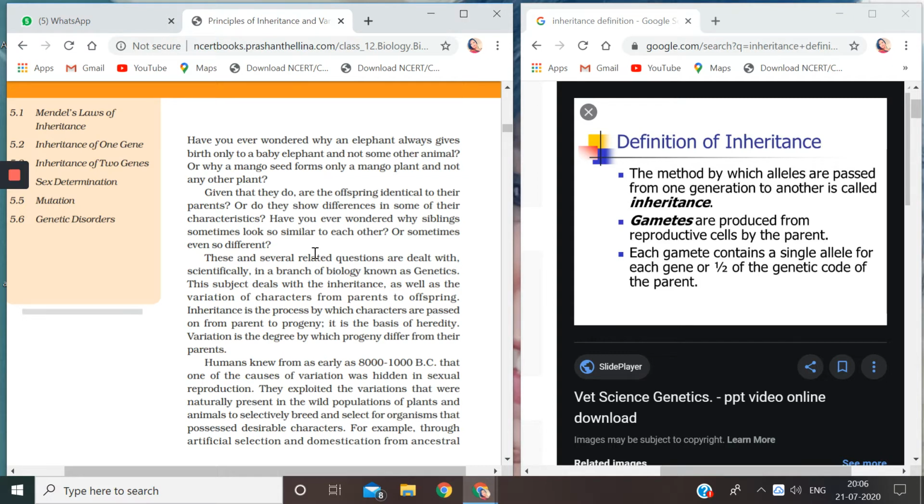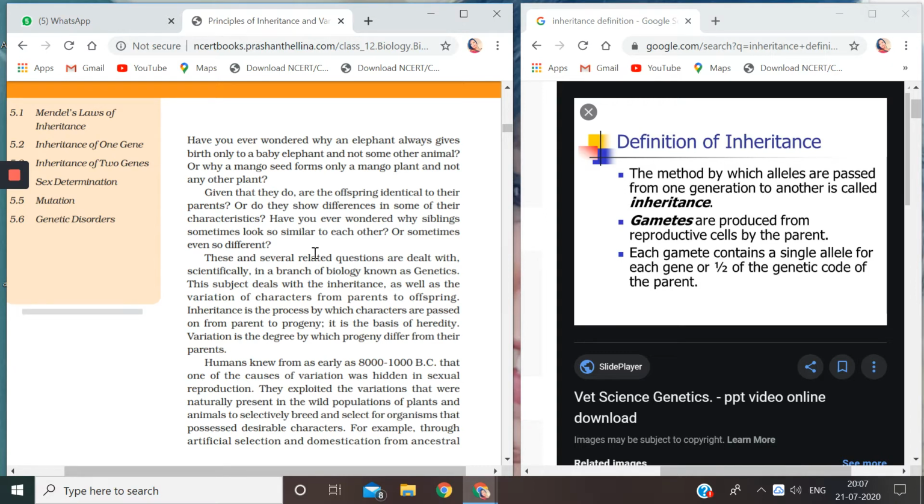So this is actually what allele means. Allele is also known as factor. So see, what is the definition of inheritance now? The method by which alleles are passed from one generation to another generation is called inheritance.